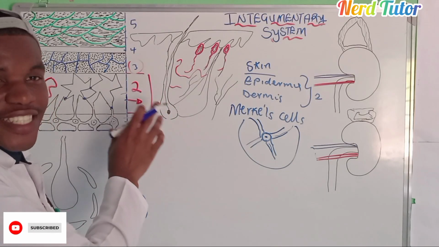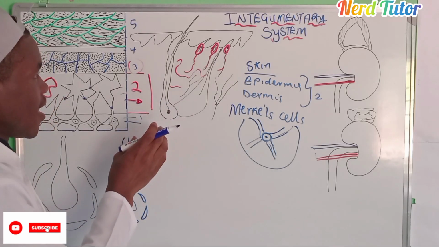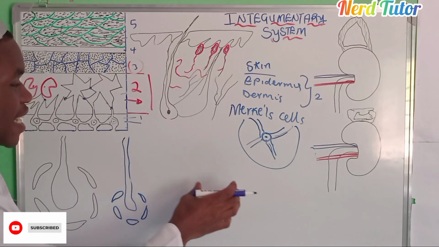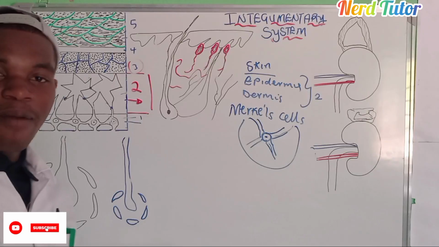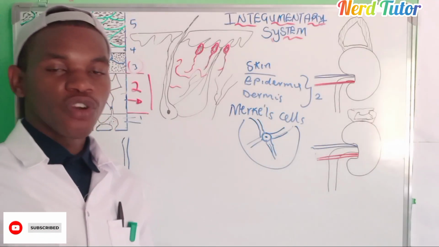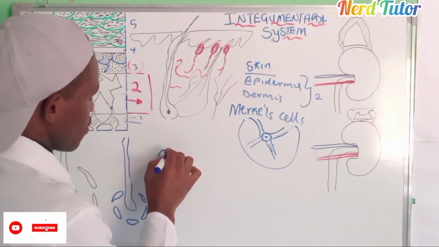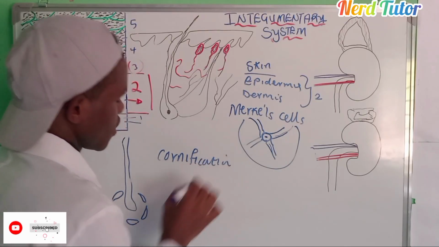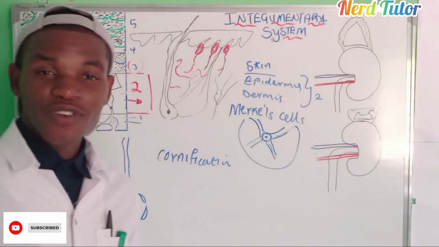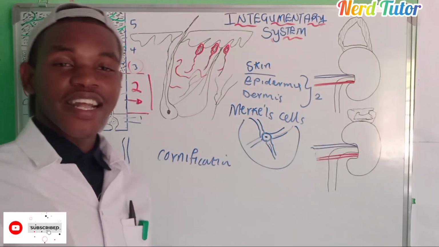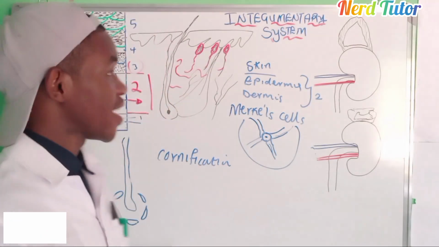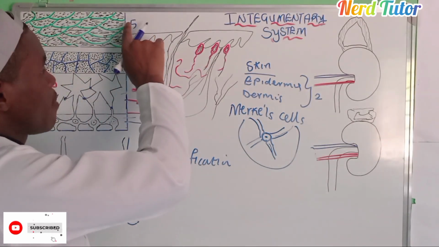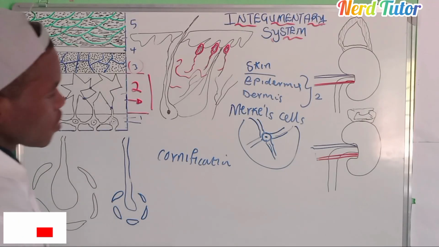Because of cornification, that process of a planned death of what? Keratin. So keratinocytes will be planning themselves to what? Die. We call that cornification. So cornification. Cornification, this is the process where keratinocytes prepare themselves to what? To die. To come here at stratum number 5. Okay. So this is what happens.